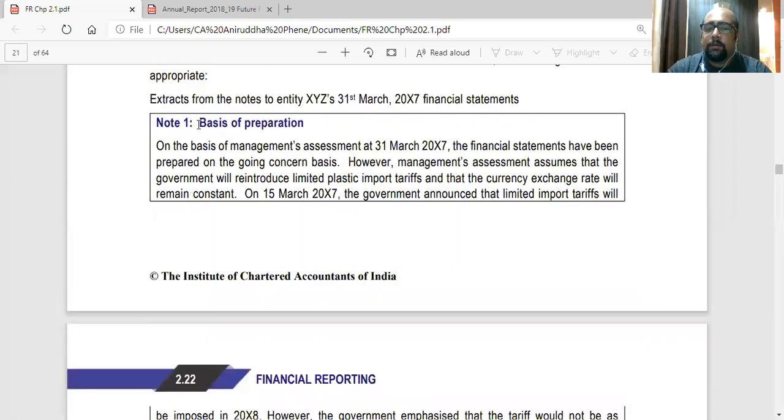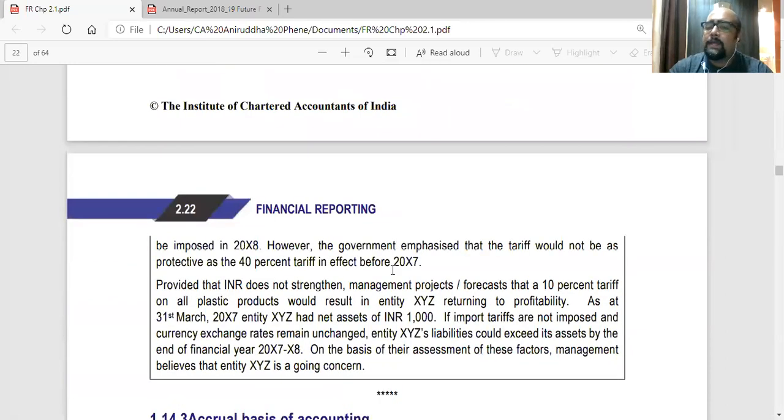So firstly, they have said that this is the management assessment. As per the assessment, we have prepared on going concern basis. Management assessment assumes that government will reintroduce, and government has announced that they will be introducing, not as high, but some tariff. So going with that, we will be returning to profitability. And as at 31st March, we have a net asset of 1000.